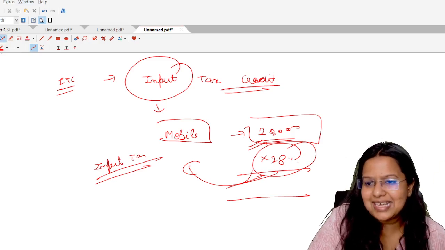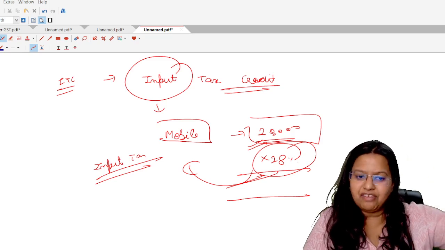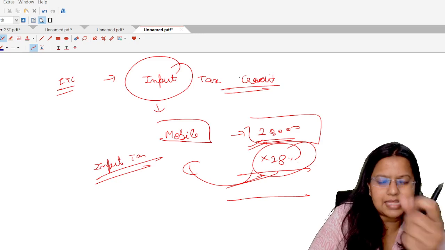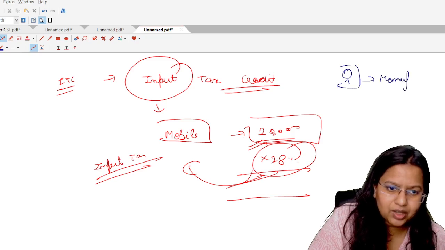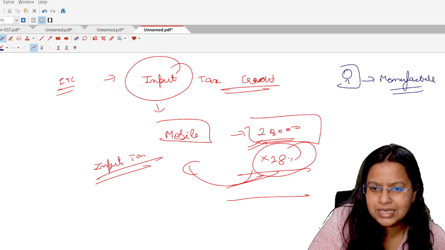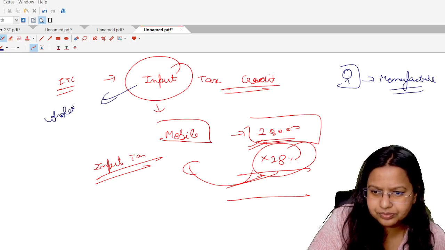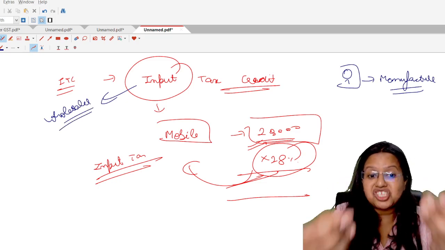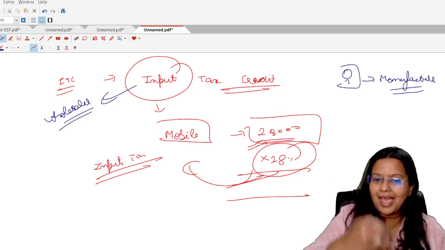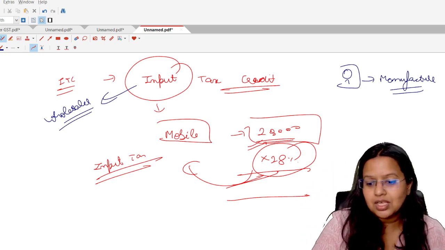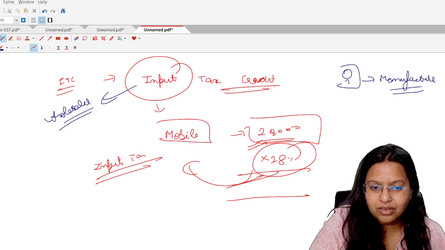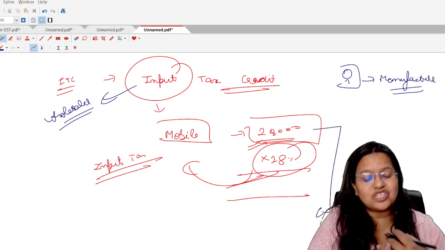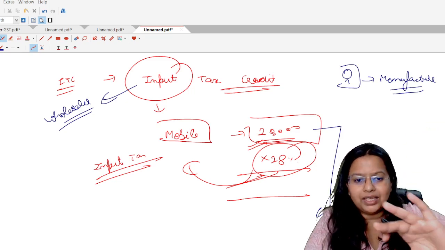Okay. Now, the next thing. Now, let's assume that I have a business of selling mobiles further. So now I'm converting this example a little bit. This shopkeeper is actually a manufacturer, and I am a wholesaler of mobile phones. Now, I have purchased the mobile of 20,000 from the manufacturer, and I have paid the 28% GST to that person. So that 28% is input tax for me. Now, I have to sell this mobile because I am the wholesaler, so I am going to sell this mobile to any other person also.